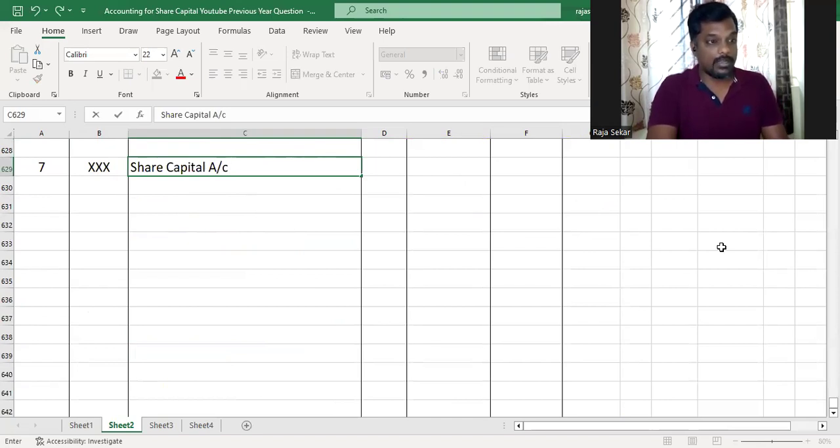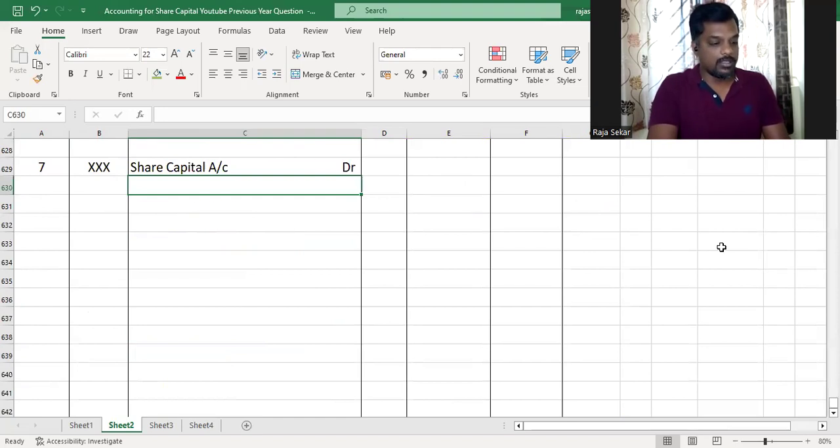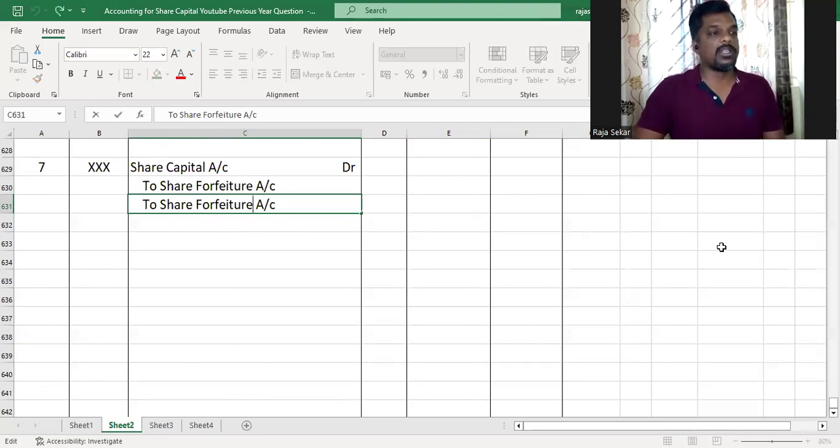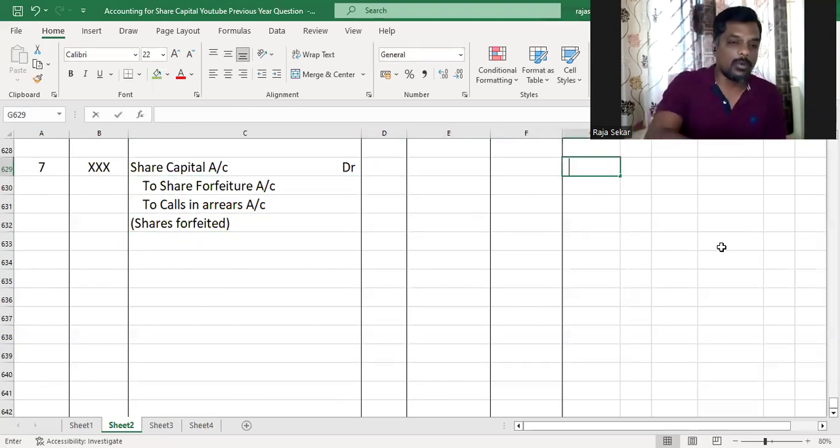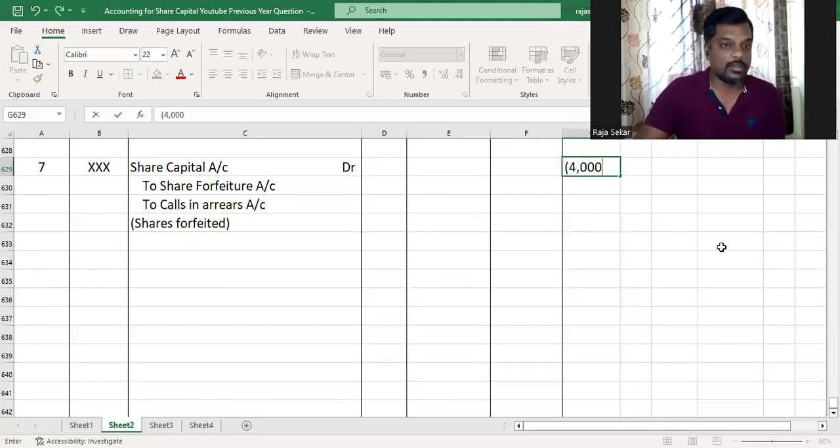So share capital account will be debited to share forfeiture account. Sorry, share forfeiture account will be credited and calls in arrears account will be credited. Shares forfeited: share capital account will be debited with the amount made due into the number of shares forfeited. The number of shares forfeited is 4,000, the shares of the defaulter, multiplied by the amount called up.